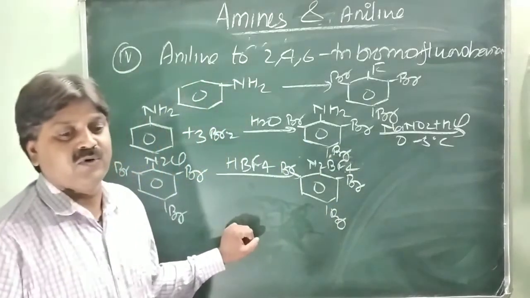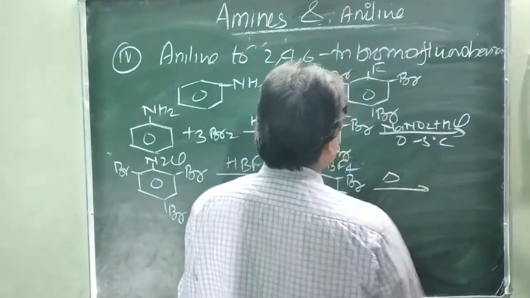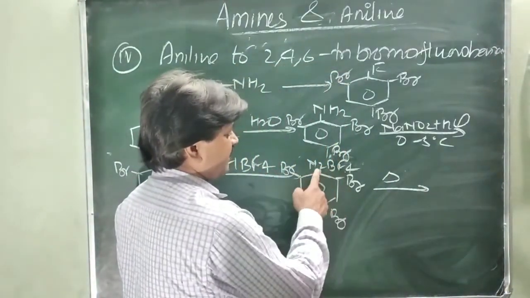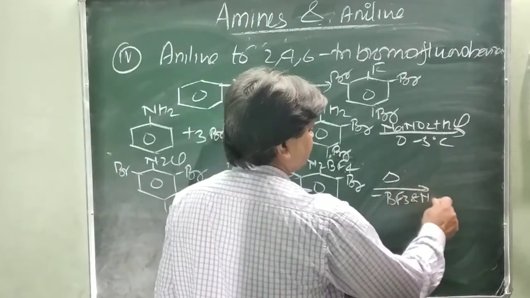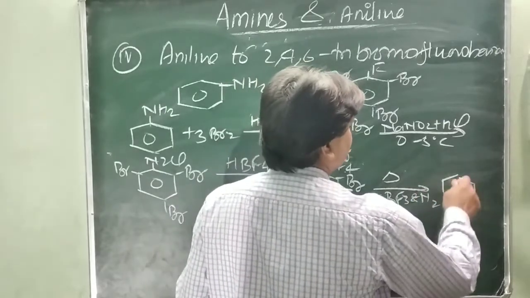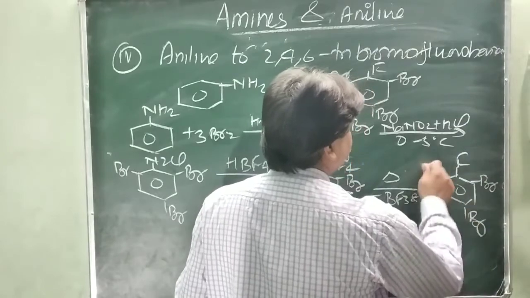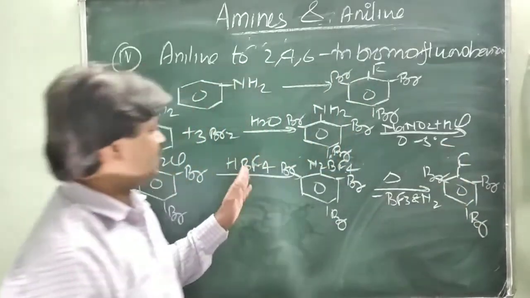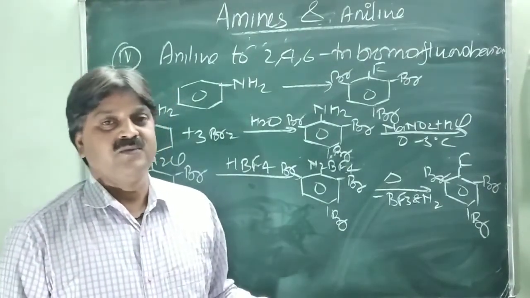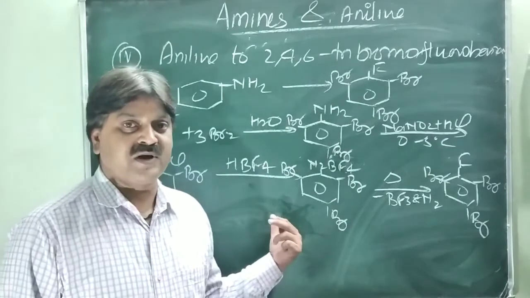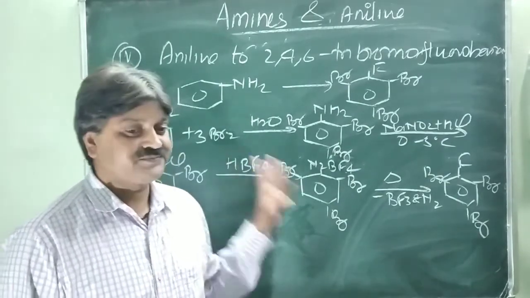Now N2BF4 is further heated, releasing BF3 and nitrogen gas, and it converts into the fluoro compound with Br, Br and Br. So keep in mind that fluoroboric acid is used for the conversion of N2Cl into fluorine. This is the replacement of nitrogen from the diazonium salt by the fluorine group. Is it clear? Keep in mind.